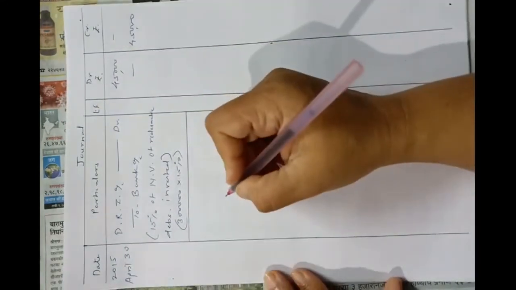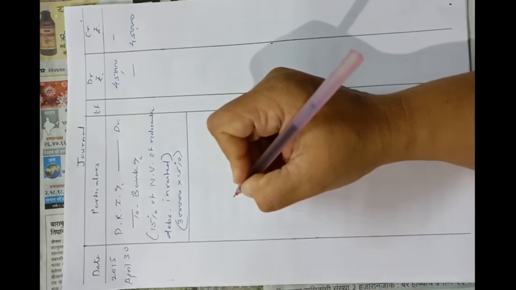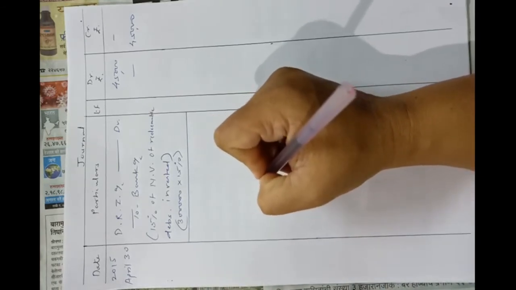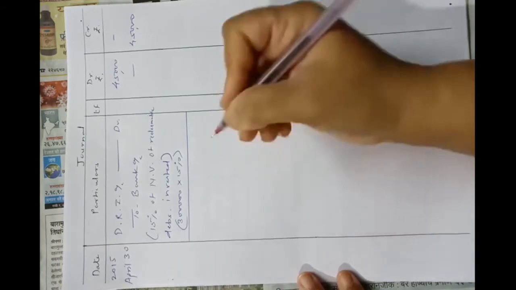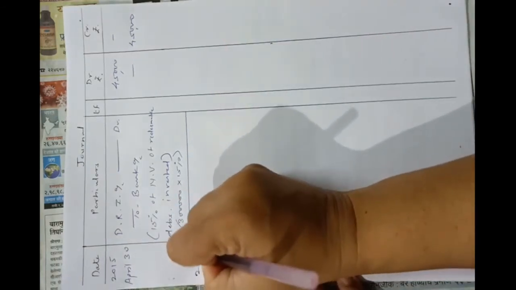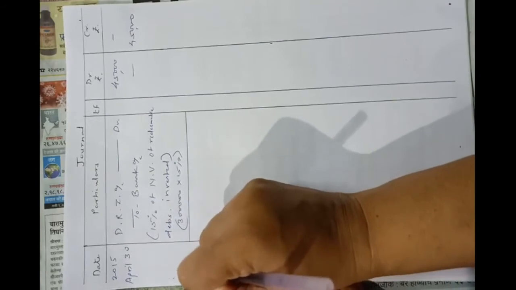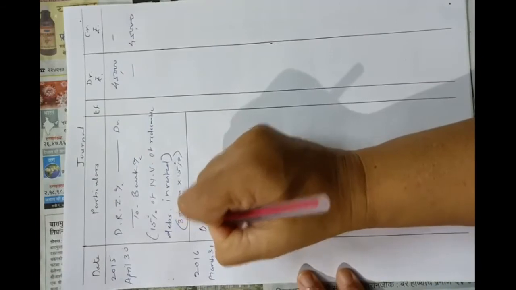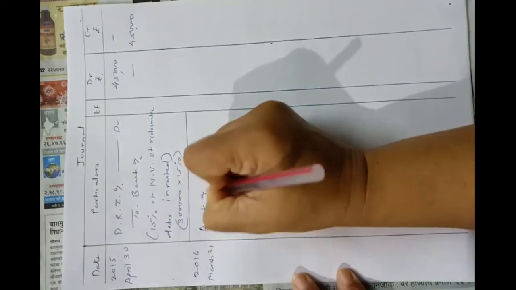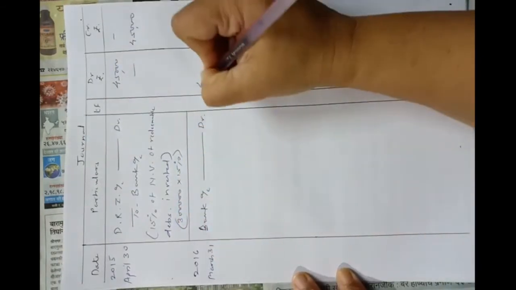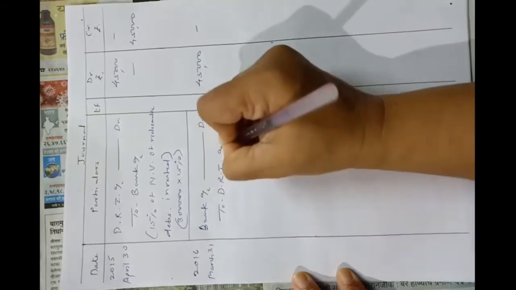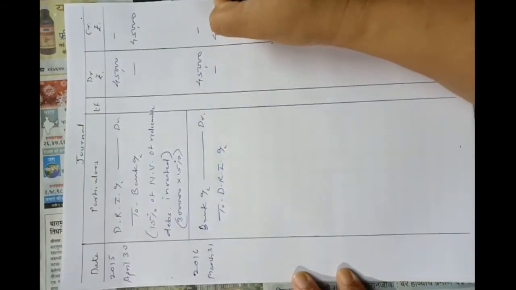Now actual redemption is on 31st March 2016. So on 31st March 2016, first we have to sell the investment. Okay, so 2016 March 31st, entry will be bank account debit 45,000 to debenture redemption investment account 45,000.